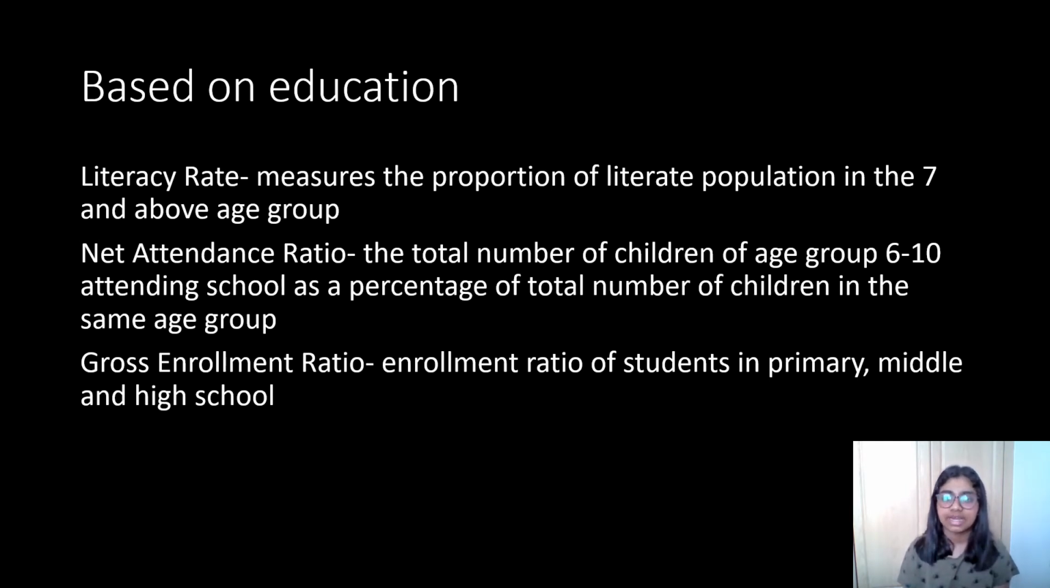Then you have the net attendance ratio, which is the total number of children of age group 6 to 10 attending school as compared to the total number of children in the same age group. Then you have gross enrollment ratio, which is the enrollment ratio of students in primary, middle, and high school.